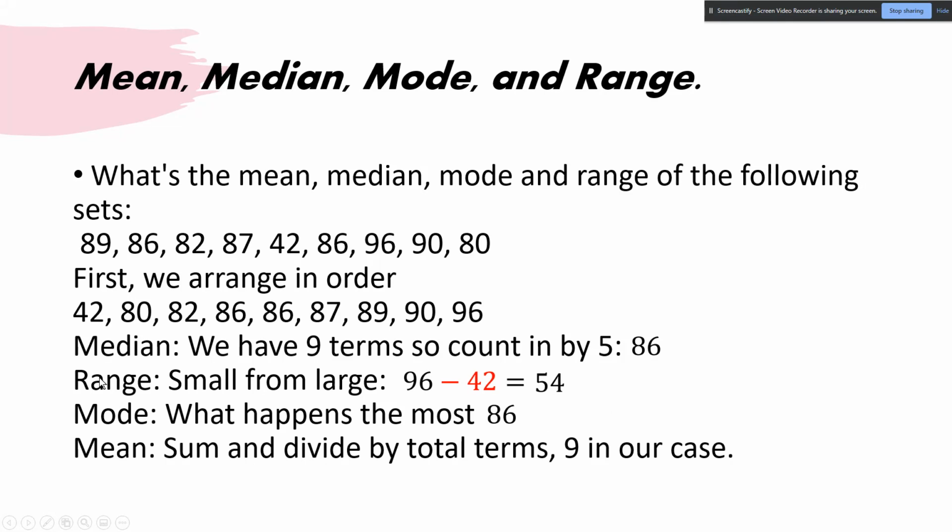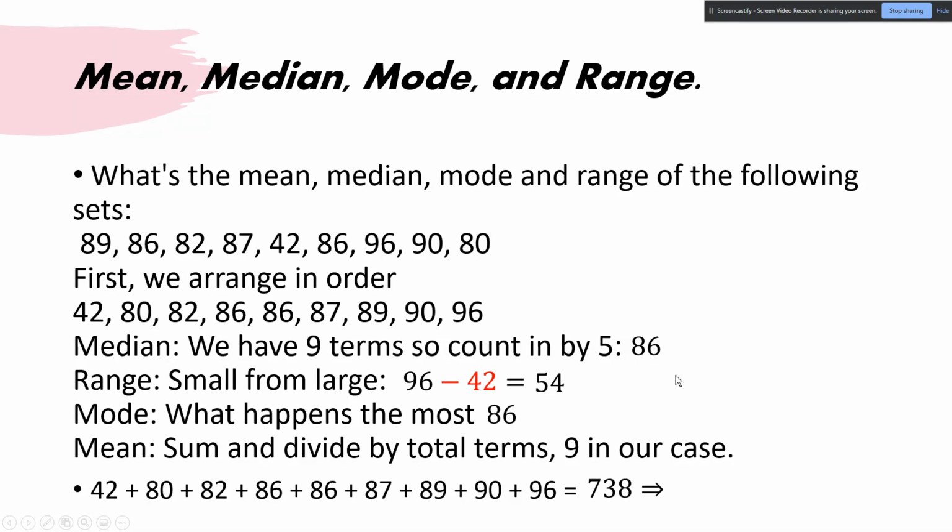Mean is sum, we add up every single term, so we might want to use a calculator, and then we divide by 9. So when we add every single term, we get 738. 738 divided by 9 will get us 82. That is our mean, our average. Does that kind of make sense?